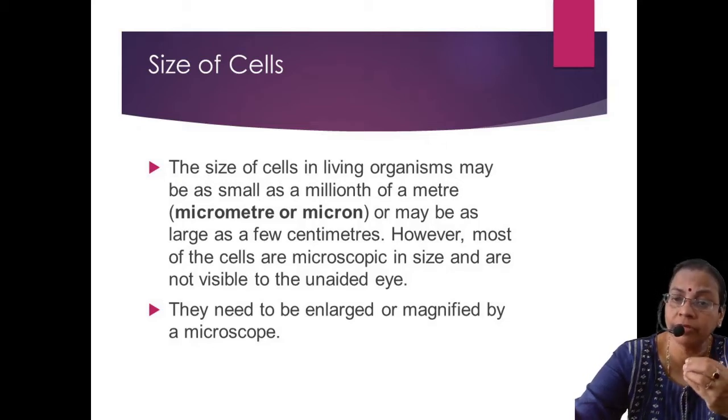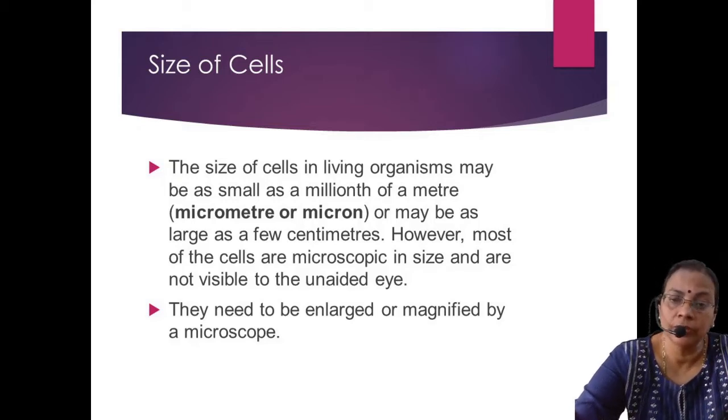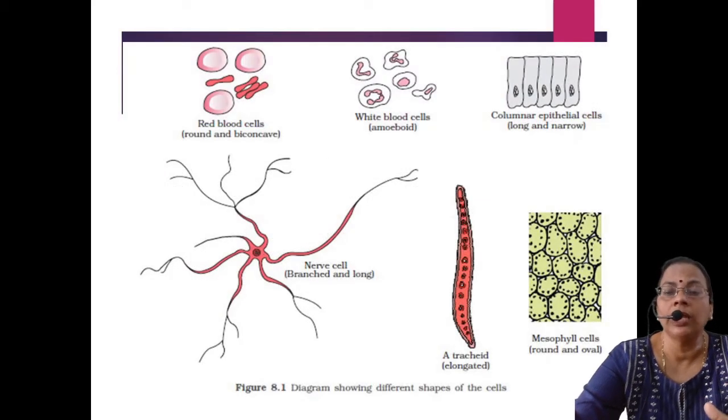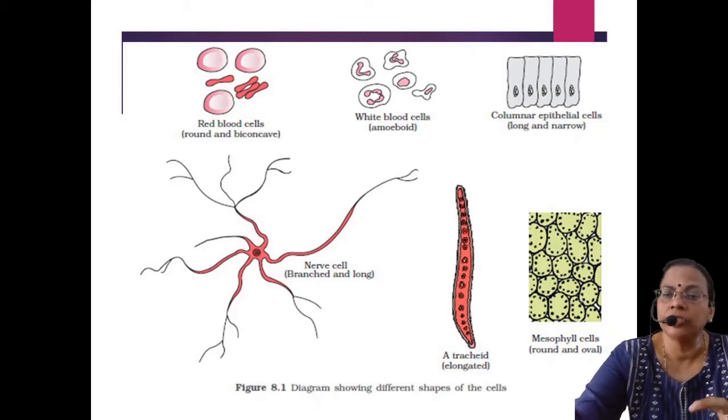So some of the cells are very small, less than 5 microns. Some of the cells are large. The size of the cell, the shape of the cell, etc. will vary accordingly. Most of the cells need the help of a microscope to observe. The picture is copied from your textbook, showing different shapes and different types of cells.